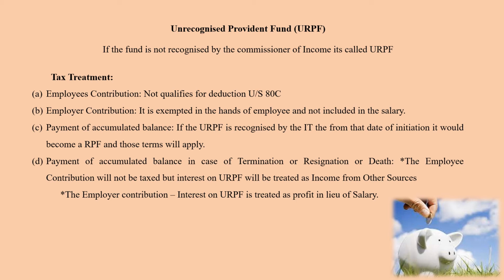So they will treat it as income from other sources and tax it under that head. It will not be shown under the salaries head. The employer contribution and interest on URPF is treated as profit in lieu of salary. So it is considered as a profit and not as a salary. So this is the tax treatment that you need to remember for an unrecognized provident fund.